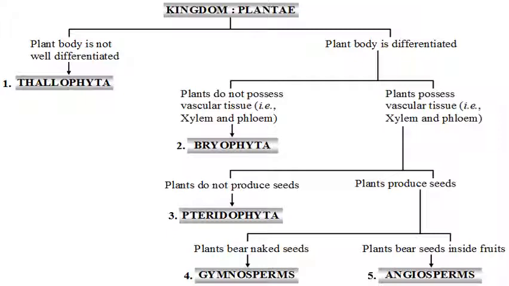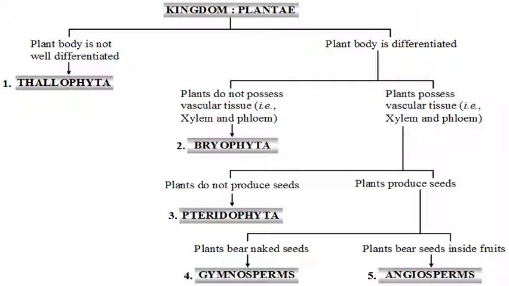On the other side, there are some plants that possess vascular tissues, meaning they have xylem and phloem. Those that do not have xylem and phloem are termed bryophytes, and those that possess vascular tissues like xylem and phloem, which provide nutrition and water to the plants, are divided into two: plants that do not produce seeds and plants that produce seeds. Plants that do not produce seeds come under pteridophytes, and those that produce seeds are divided again into two, gymnosperms and angiosperms.